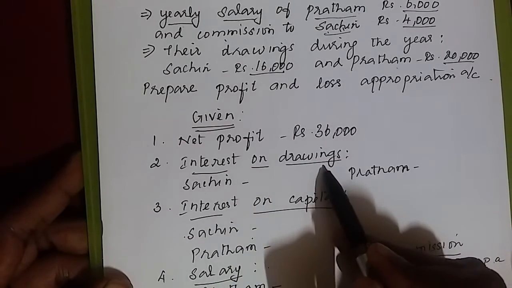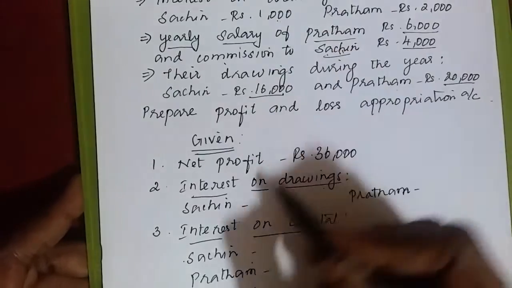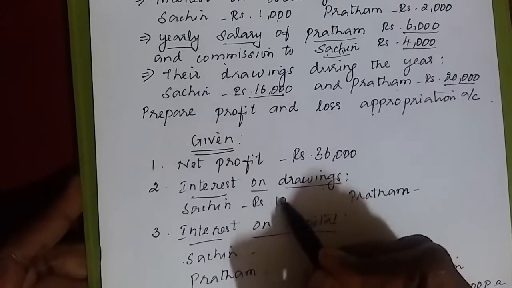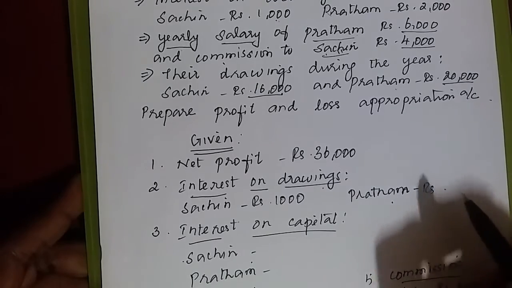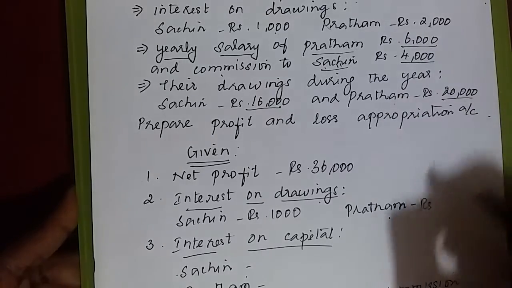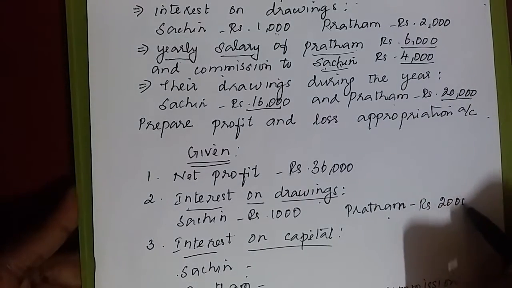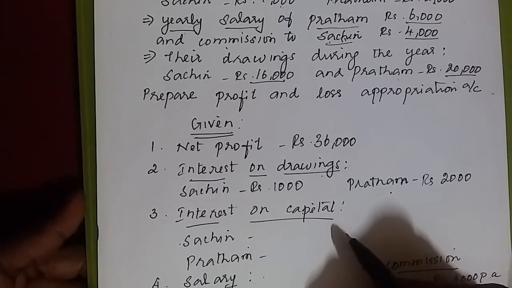Interest on drawings. For Sachin, how much interest on drawings is given? 1,000. For Pratham, how much is the interest on drawings? See here, how much is it? 2,000. So I write 2,000. For whom? Pratham.